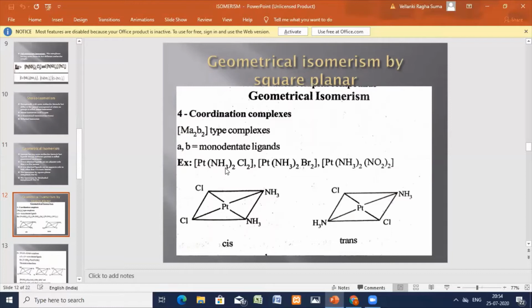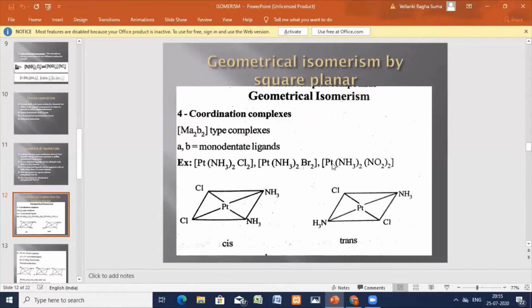Here I'm giving you examples. Diammine dichloroplatinum complex is one complex. Diammine dibromo complex is the second one. And the third is diammine dinitroplatinum complex.